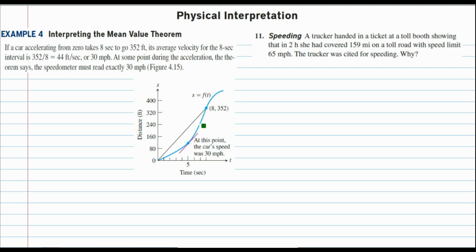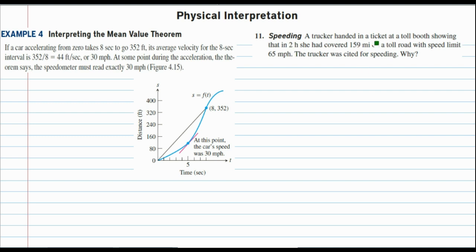Now after that it was traveling faster, before it was traveling slower, but the mean value theorem says that somewhere in there it had to be traveling exactly 30 miles an hour, the average speed from the beginning to end of the interval. So now try problem number 11.